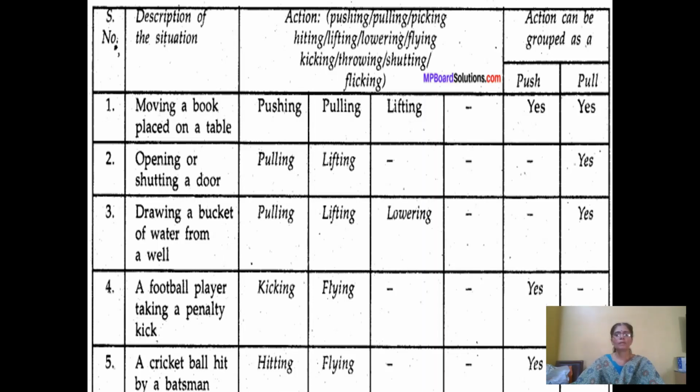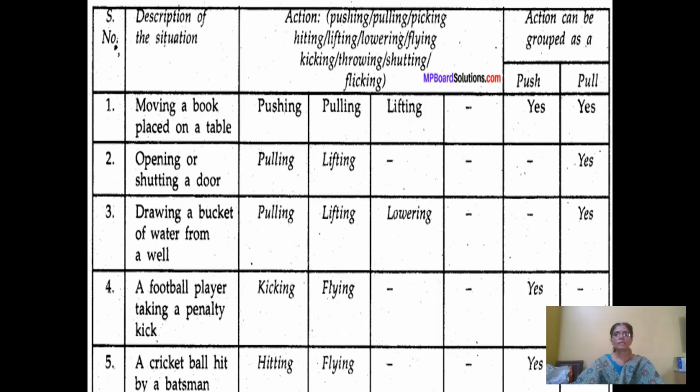Now the next situation, opening or shutting a door. We can open a door by pulling. You can imagine the door of the water tank down in our building: when you open it, you lift it, so the action word may be pulling or lifting. But when you lift, we pull the door only.